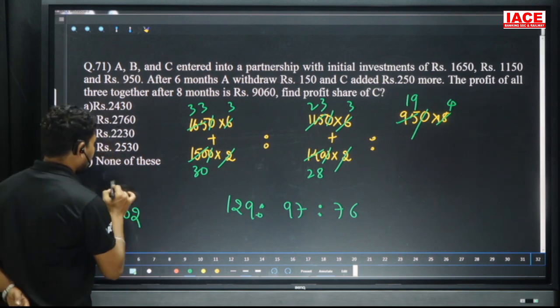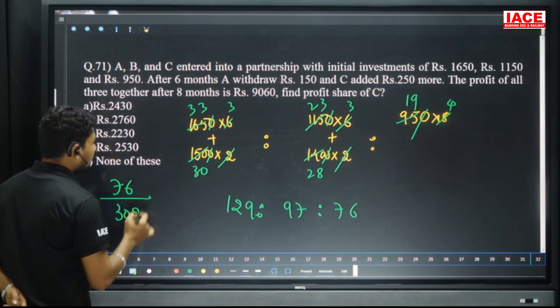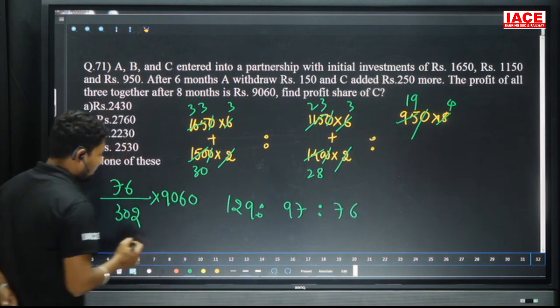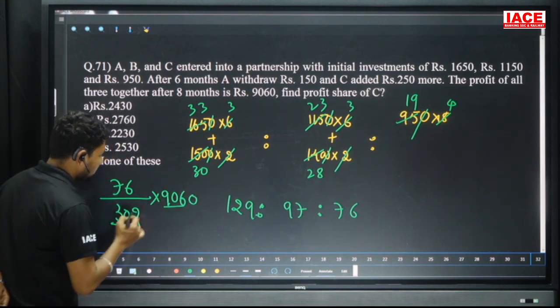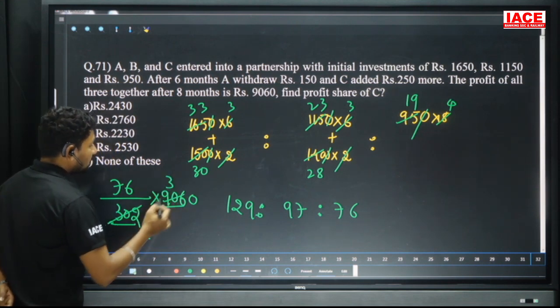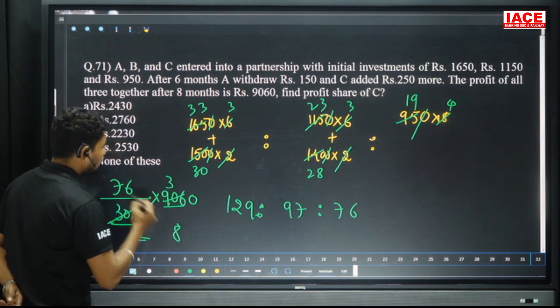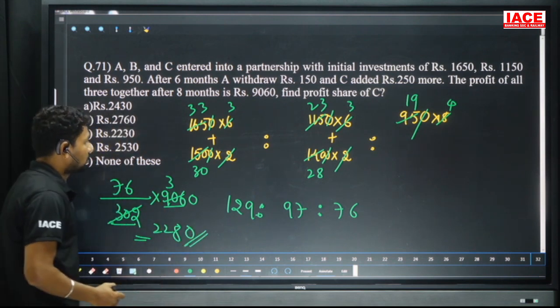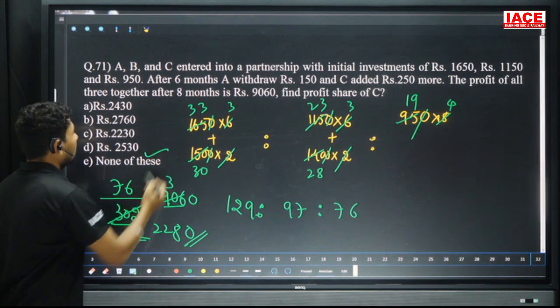In this 302 parts we need 76 parts. 76 by 302 into 9060. It is clearly matchable. 302 into 906, how many times? 3 times. And 76 into 3: 3 sixes are 18, 7 threes are 21, so it is 228. The C profit value is 2280. Our option is what here? None of these.